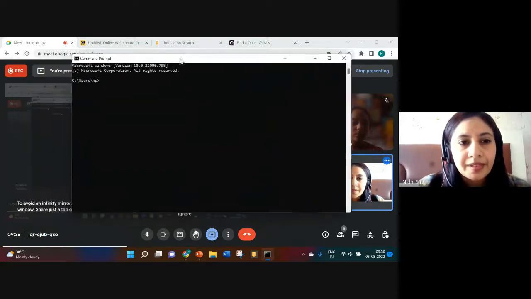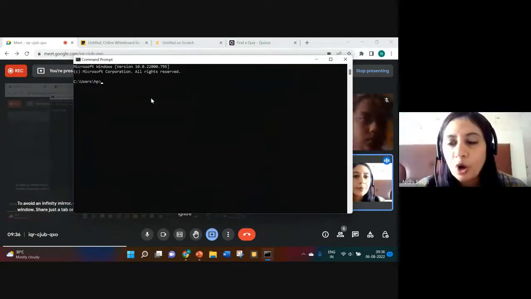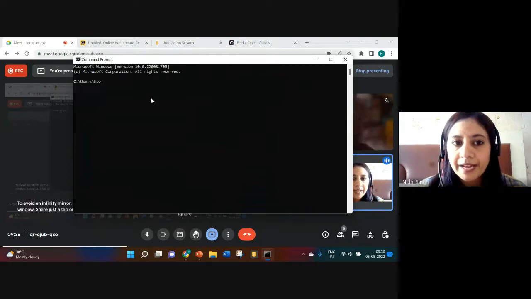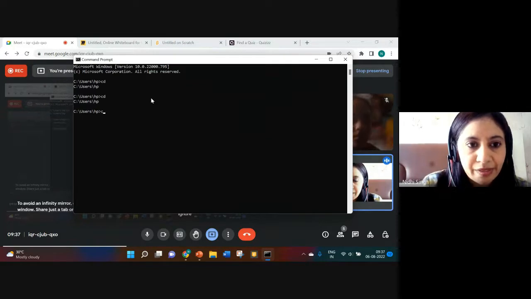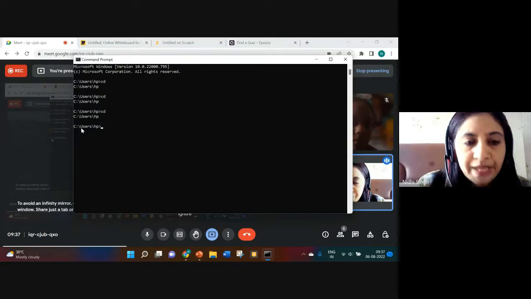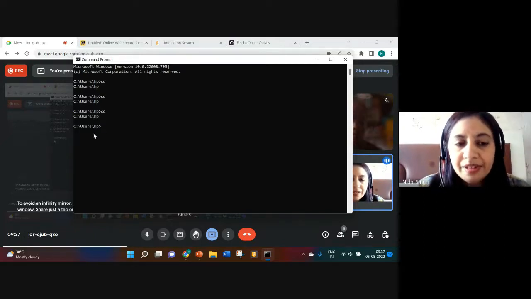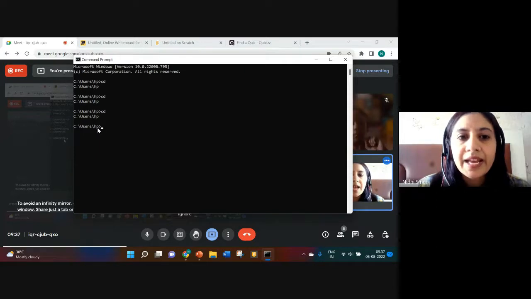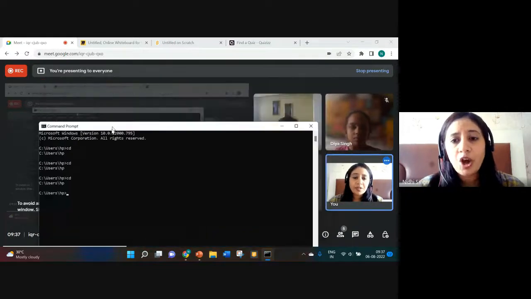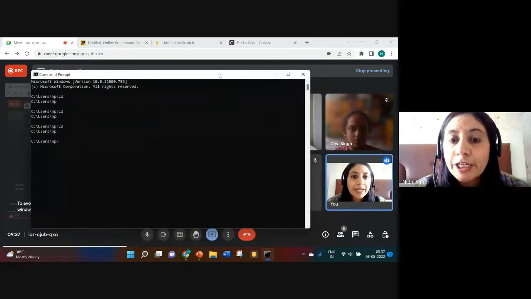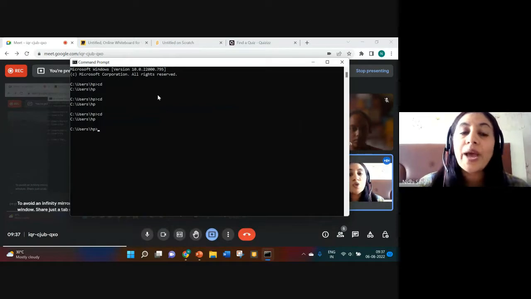So this is the command prompt. Here we can work on, let's say, change directory. CD is the command, change directory to up directory. In my system, C drive is there, then users folder is there, HP is there. But to access any folder on my system, I need to know all the commands to access those files.